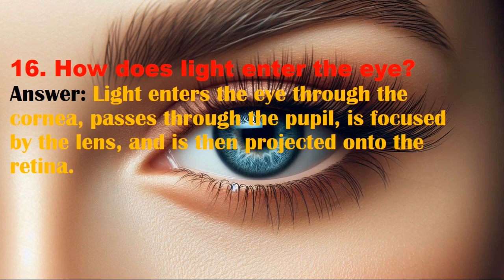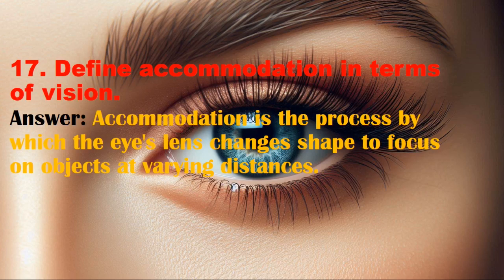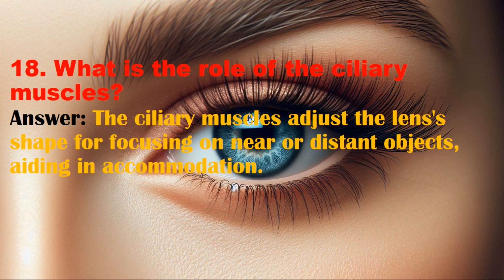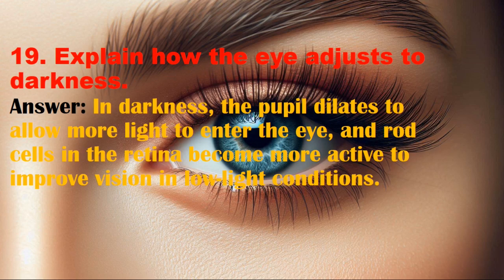16. How does light enter the eye? Answer. Light enters the eye through the cornea, passes through the pupil, is focused by the lens, and is then projected onto the retina. 17. Define accommodation in terms of vision. Answer. Accommodation is the process by which the eye's lens changes shape to focus on objects at varying distances. 18. What is the role of the ciliary muscles? Answer. The ciliary muscles adjust the lens's shape for focusing on near or distant objects, aiding in accommodation.